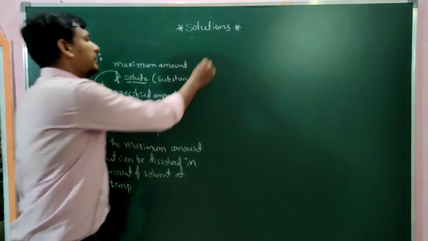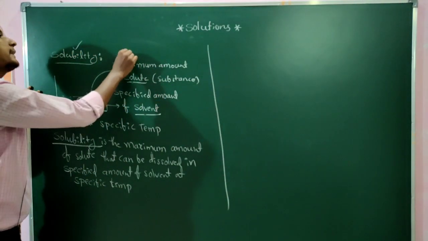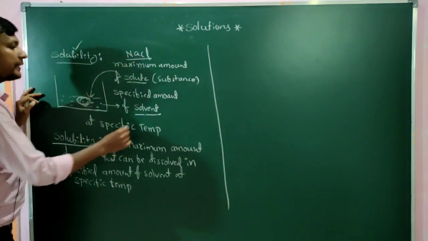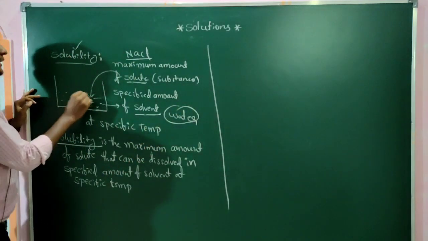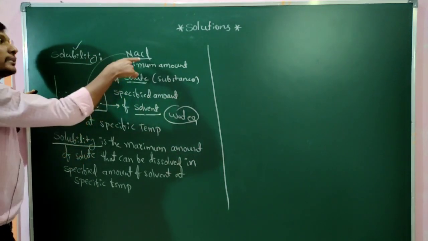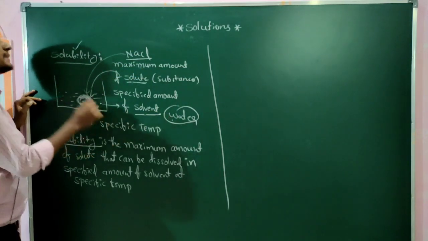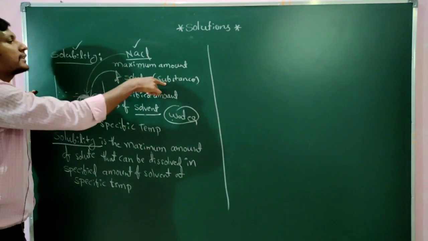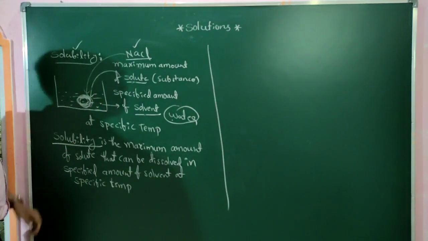Look here. For example, the substance or solute is NaCl, sodium chloride. The solvent is water. In a beaker I am taking water, and to this water I am adding the NaCl. The extent to which NaCl is dissolved in water is considered the solubility of NaCl, or solubility of that solute.